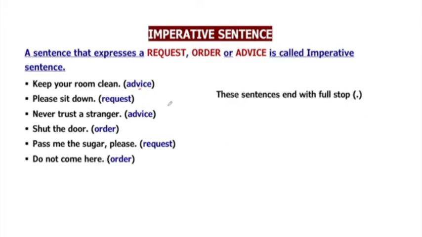These sentences end with a full stop, as you saw. One more thing to notice is that imperative sentences and assertive sentences both end with a full stop. So there will be some confusion about how to differentiate between the two. We have to remember that assertive sentences are simple statements. They do not contain any kind of request, order or advice. Imperative sentences are those which contain a request, order or advice, although both end with a full stop.